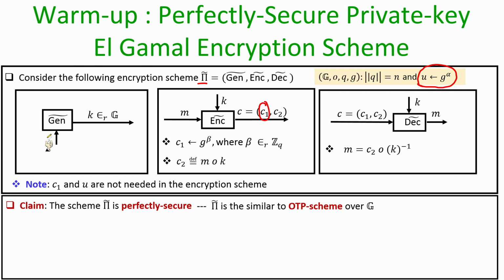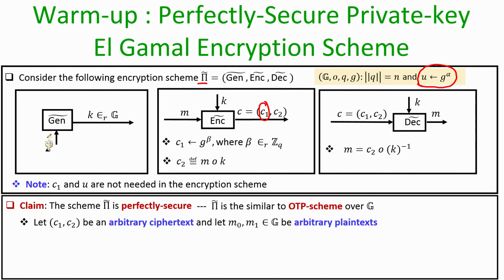Now, I claim that this private key variant of the Elgamal encryption process is perfectly secure if my underlying plaintext is the group G, and this is because this variant is exactly similar to the one time pad scheme over the group G. The only difference is that in the one time pad scheme we perform the XOR of the key with the plaintext, but since we are in the group setting, we just replace that XOR operation by the group operation.